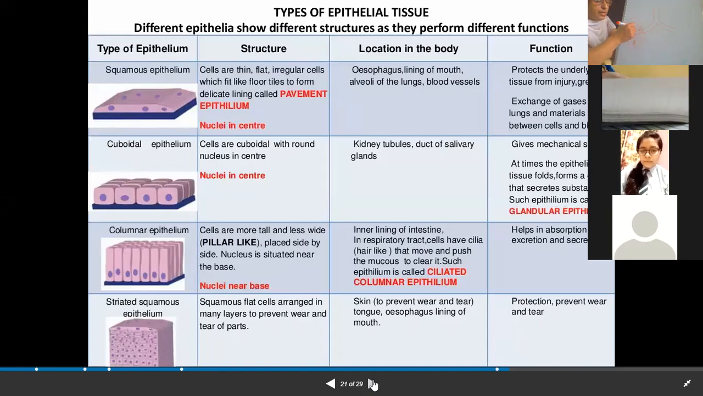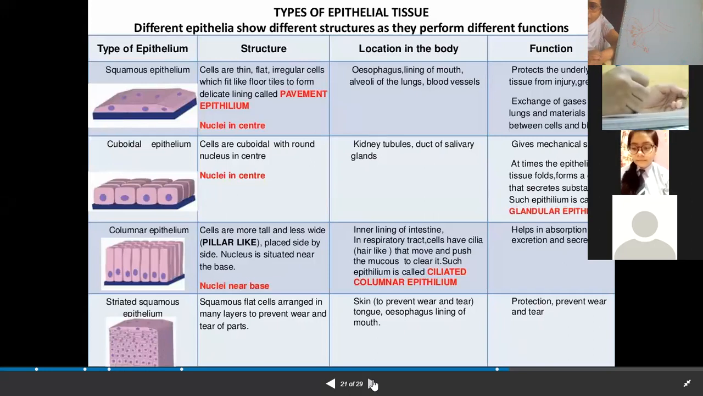What are these balloon-like structures known as? Alveoli. And the alveoli contain simple squamous epithelia. The alveoli are made up of simple squamous epithelium, just one cell thick. In the same manner, it is present in the kidney tubes.